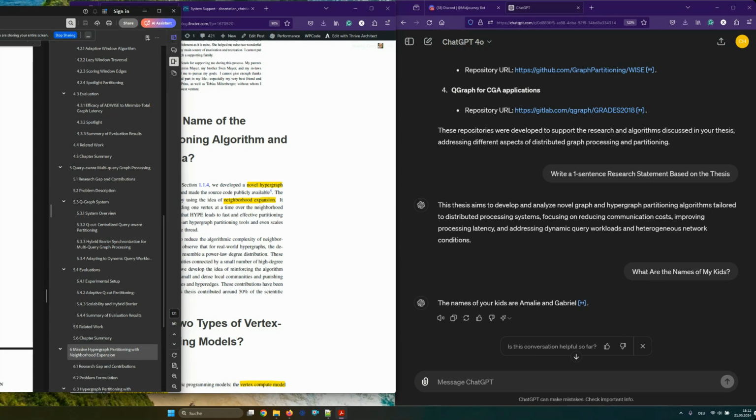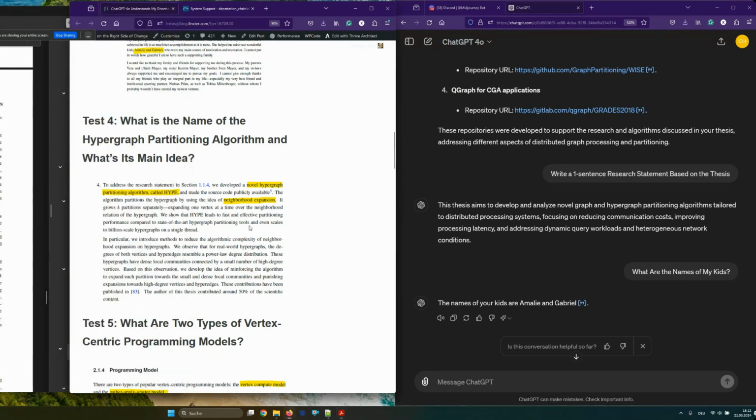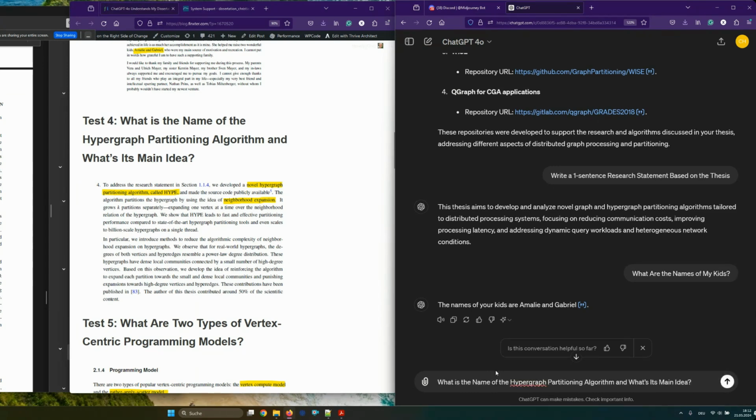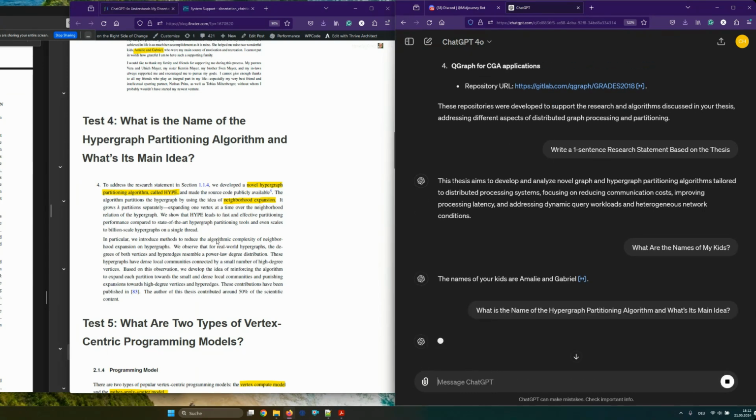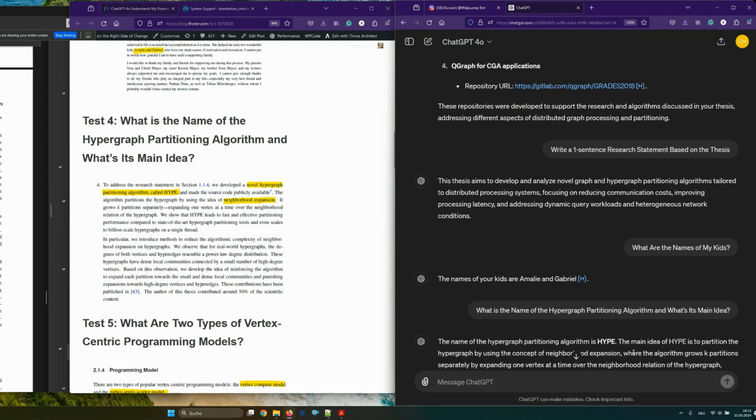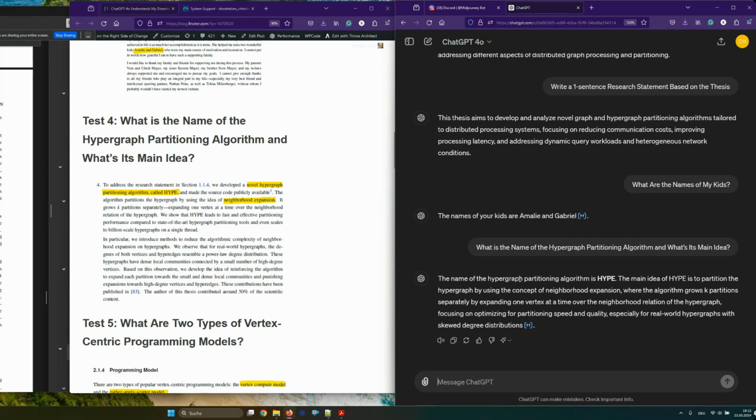Okay, so you see, we have now the hypergraph partitioning algorithm, and we want to have the name. The name of the partitioning algorithm is called HYPE. So let's see if AI knows this. Its main idea is based on neighborhood expansion. So I'm looking for this word basically. Yeah, the name of the hypergraph partitioning algorithm is HYPE. The main idea of HYPE is to partition the hypergraph by using the concept of neighborhood expansion.